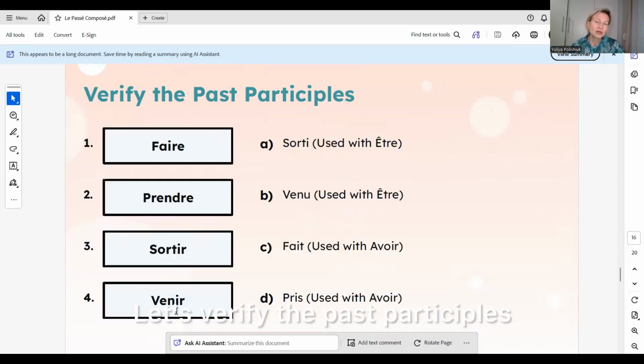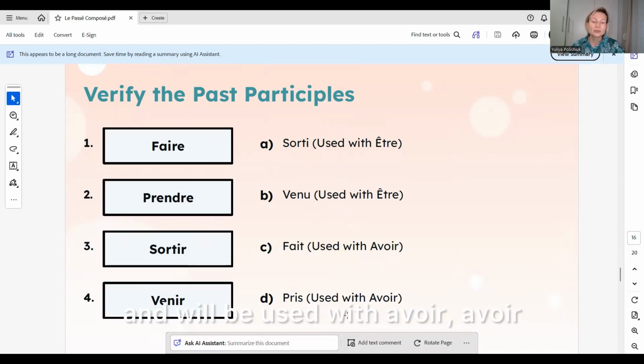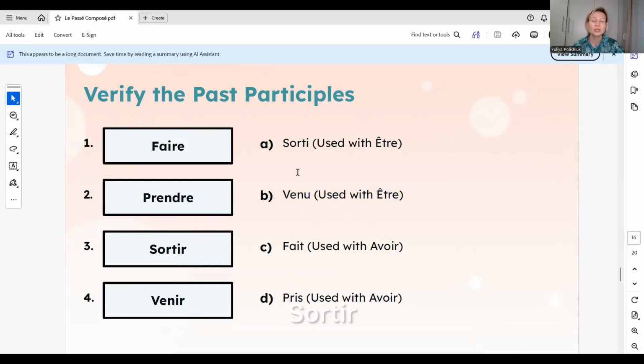Let's verify the past participles. Faire will become fait, and it will be used with avoir. Prendre, take, will become pris and will be used with avoir. Venir, venu. Sortir, sorti. Both venir and sortir will be used with être.